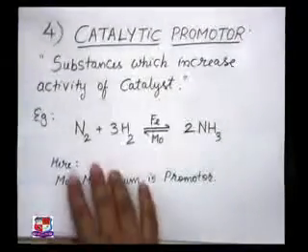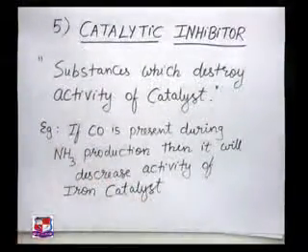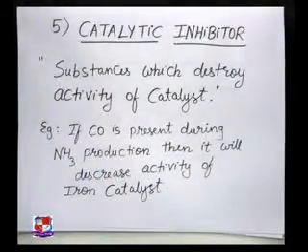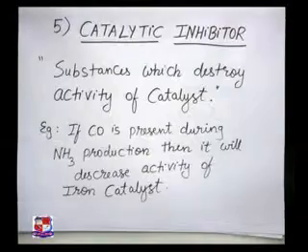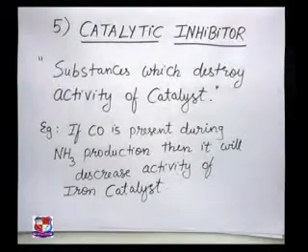The next example that we can think of is the catalytic inhibitors. Now what do you mean by inhibitor? An inhibitor is something that is going to stop the reaction, by acting as a poison. In case of a catalytic inhibitor, the substances which can destroy the activity of the catalyst are called catalytic inhibitors. Clear?